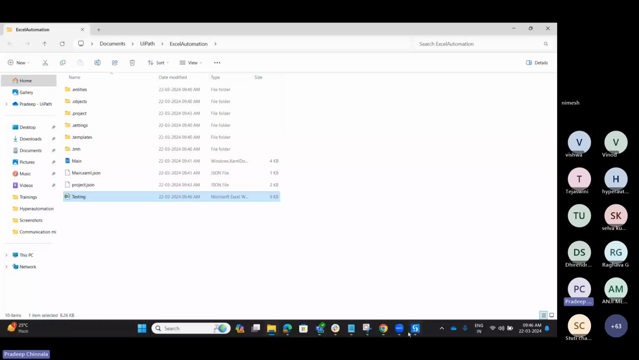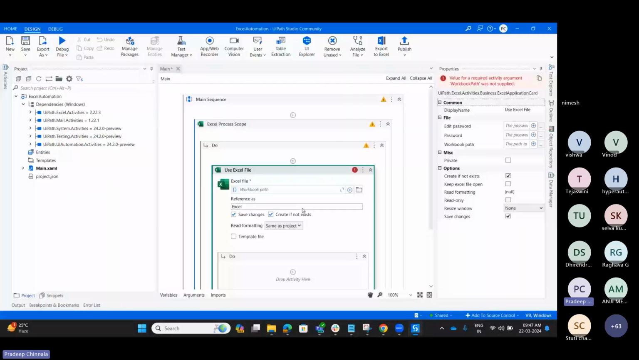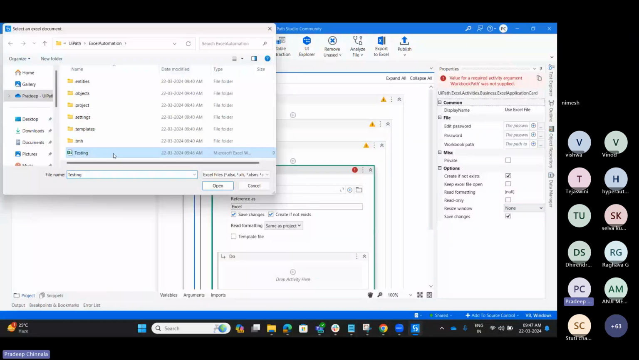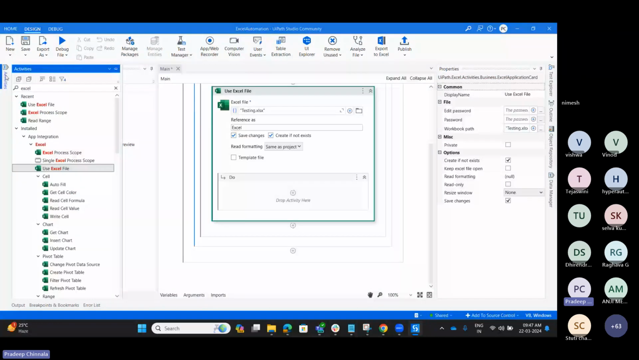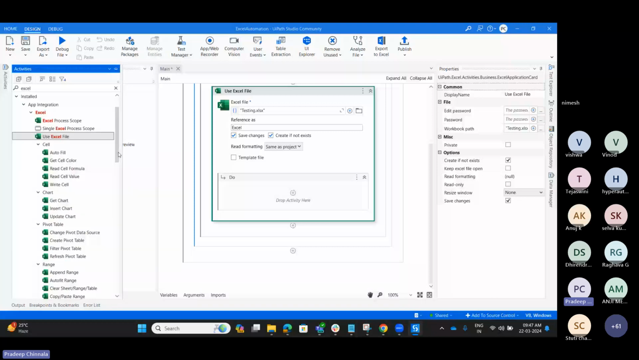How can we read the data from the particular Excel file? First we have to pass the path of that Excel. I am going to pass the path of that Excel as testing.xlsx. Then we have to read that particular data. If you don't know which activity to use, just search for Excel and read across all the activities. You'll get some idea based on each activity name. You can see different kinds of activities, right?